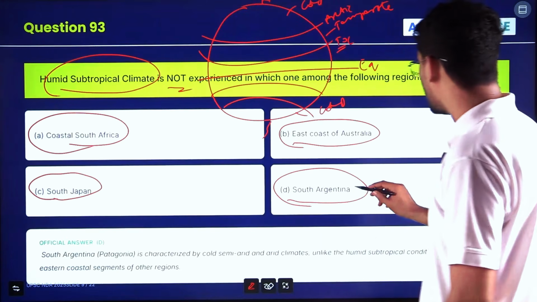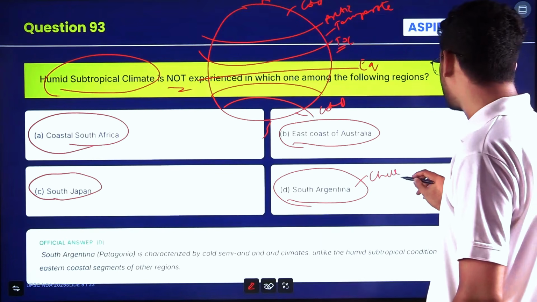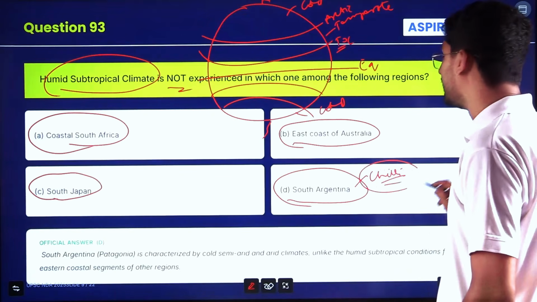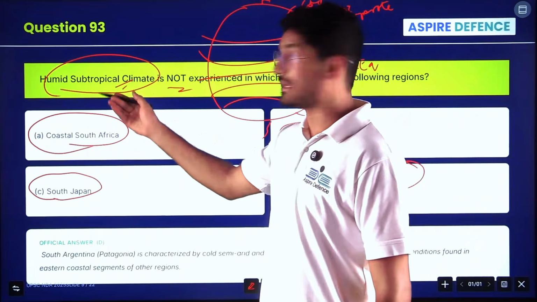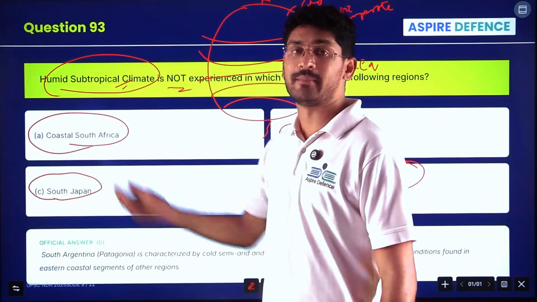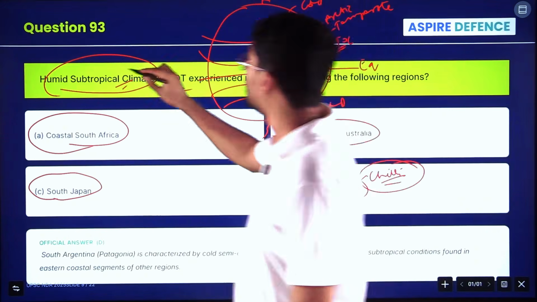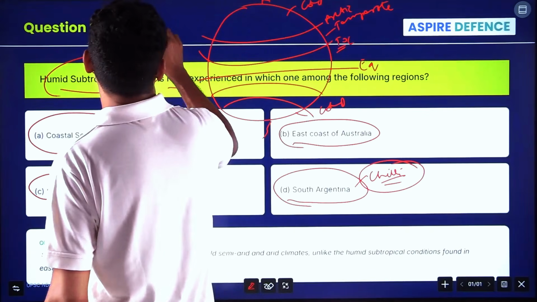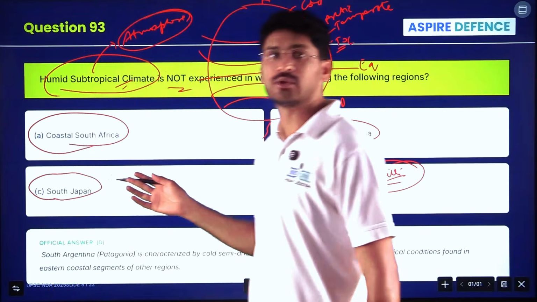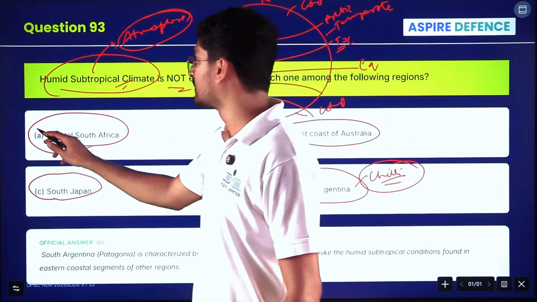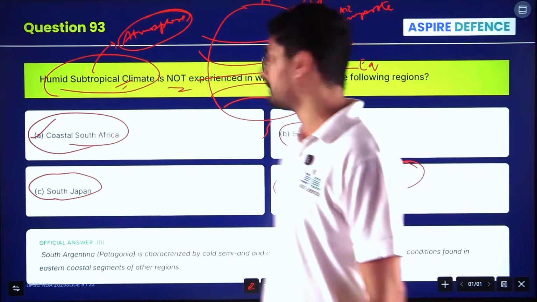If you have seen Argentina, Chile, all these are very cold deserts and subtropical, not tropical, subtropical. Humid means the atmosphere has moisture. Coastal South Africa is laden with moisture, so it is a humid subtropical.